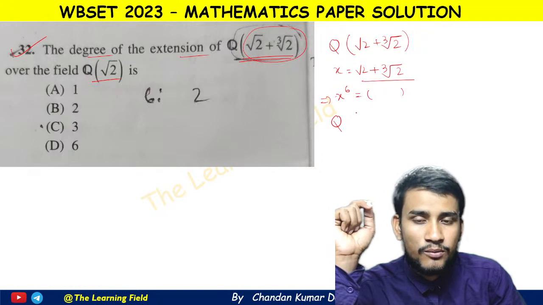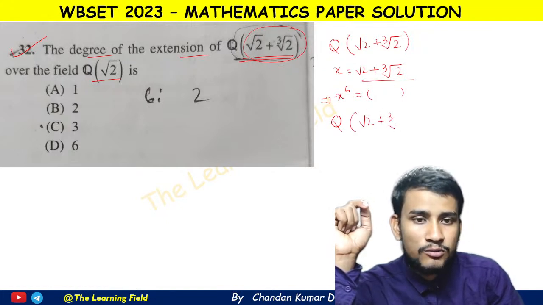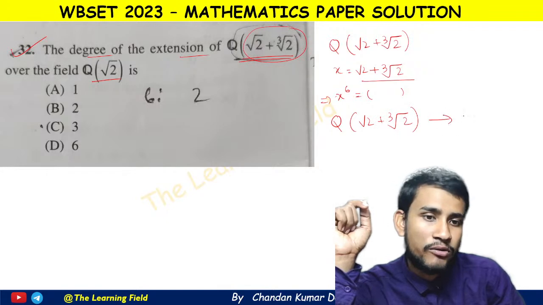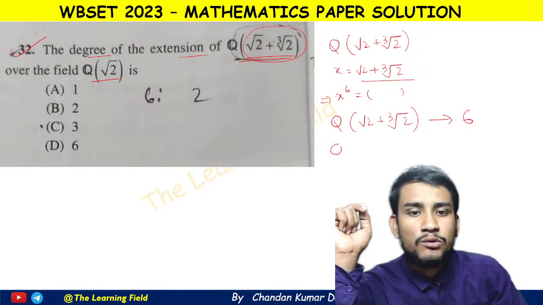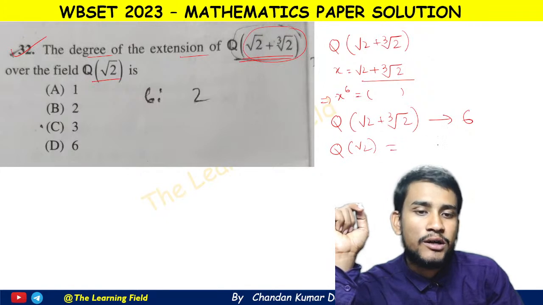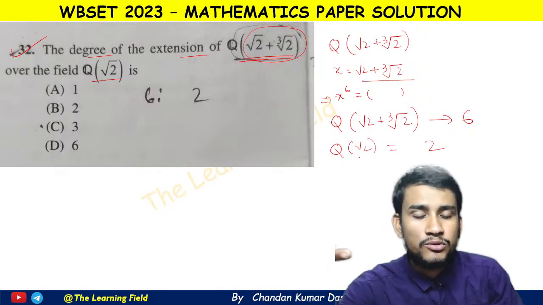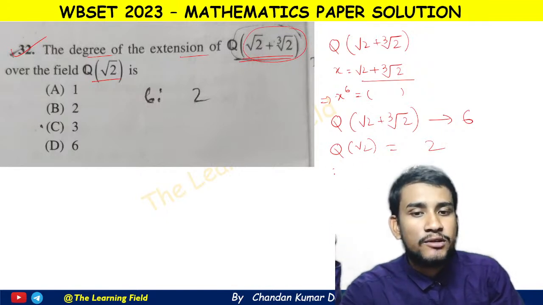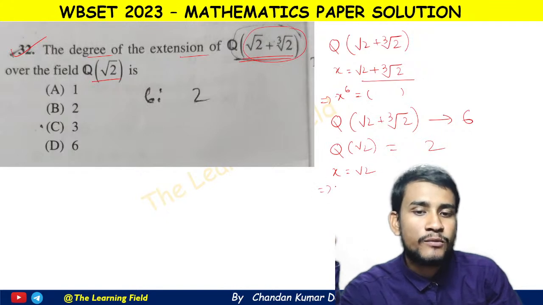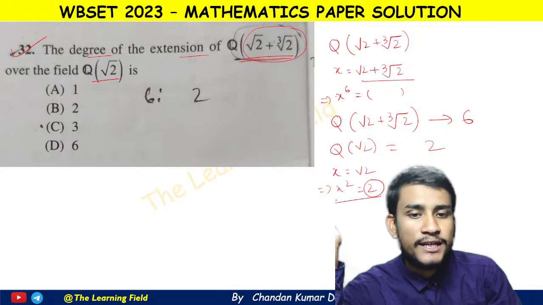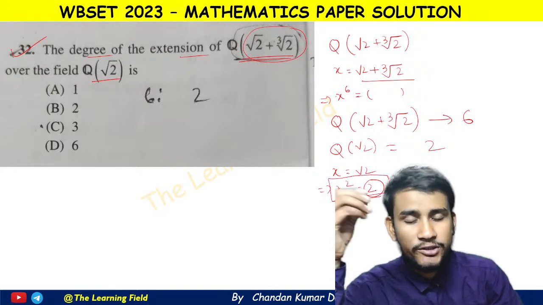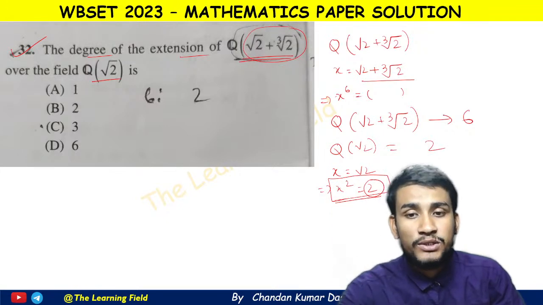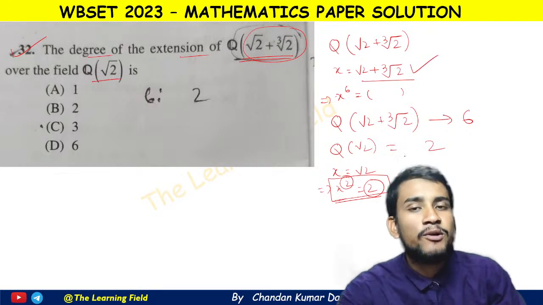So Q(root 2 plus cube root of 2), what will be its order? Its order will be 6, okay. And Q(root 2), what will be its order? Its order will be 2, okay. See, this Q(root 2), what is its meaning? See, an irreducible polynomial which root 2 satisfies, okay. So x equal to root 2, then we clearly say x square equal to 2. So this is a rational number and root 2 satisfies this polynomial, or this irreducible polynomial. So the degree of this irreducible polynomial is 2 here. Okay, similarly the degree of the other polynomial is 6 here.